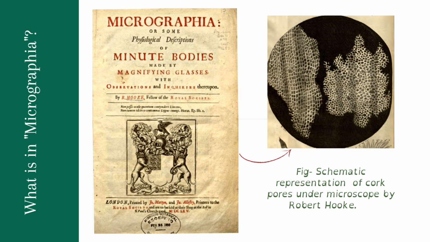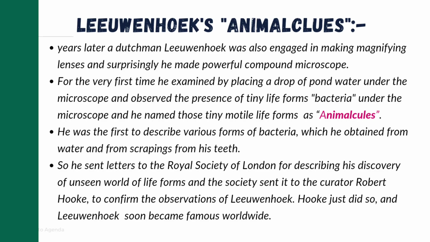He schematically represented each thing he observed. Like here, for describing his discovery of cell, just put that diagram. Hooke saw many small pores in the slice of cork, and he compared those small pore-like structures with honeycomb. Now let's get to know another story.